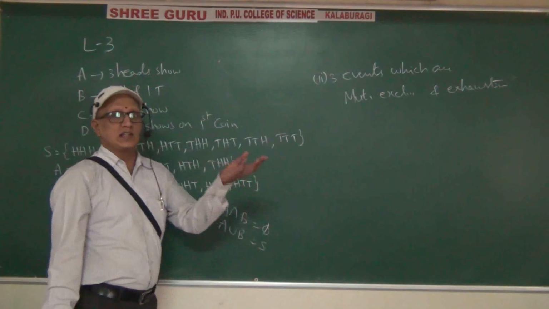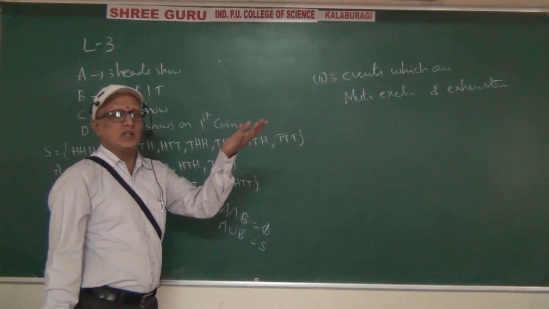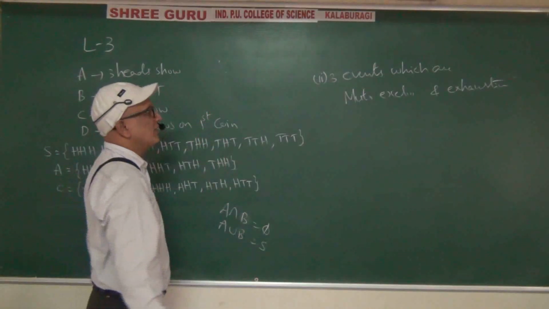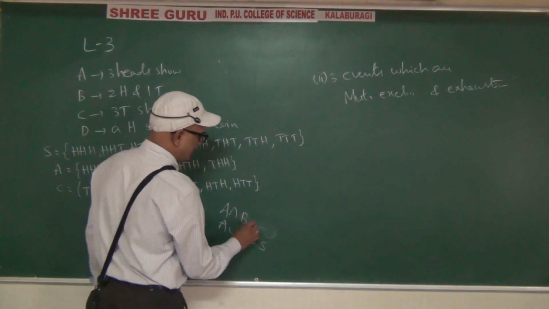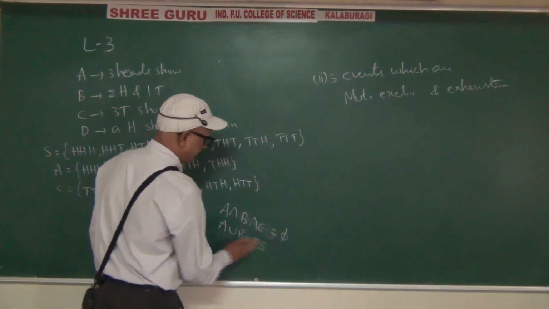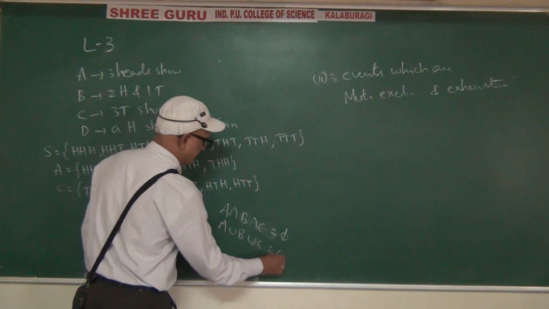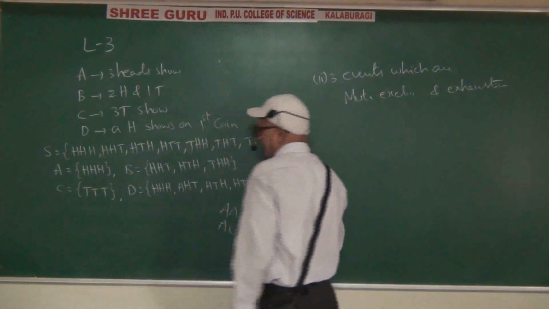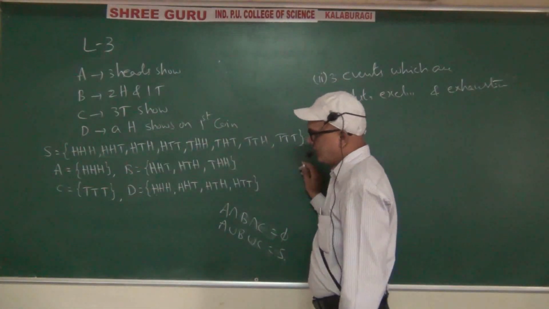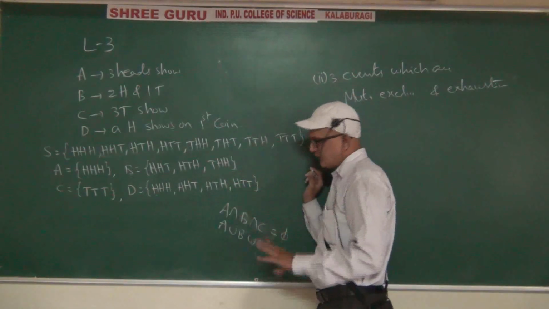Here they are asking us to frame 3 events. 3 events which are mutually exclusive means the intersection should be empty. If you add all the events, then also you should get the sample space.